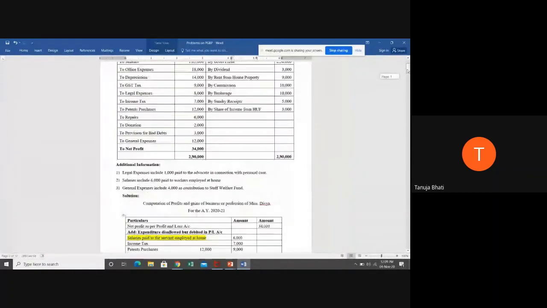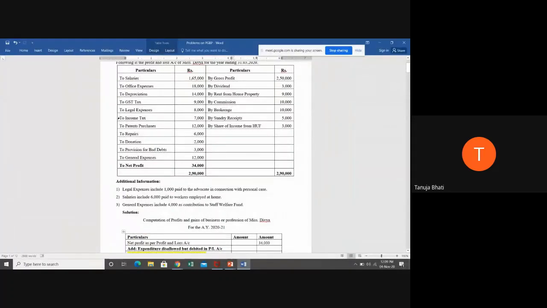Next, income tax. Now, what is income tax, students? Can you tell me? See, if the expenditure is 100% allowed, don't give any effect in the answer. We have to give effect only to those which are disallowed or wrongly credited or debited under this head. Only that effect we are supposed to give in the answer in order to arrive at the correct net profit. So students, tell me, income tax, it is paid on what?